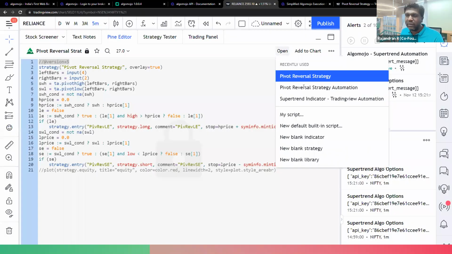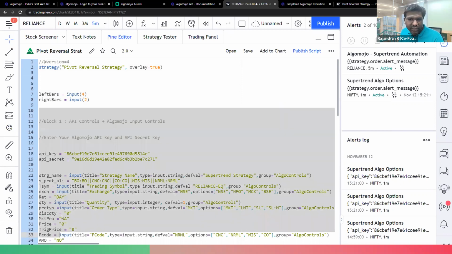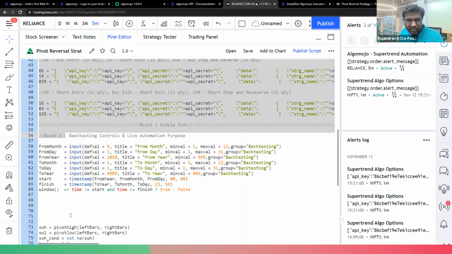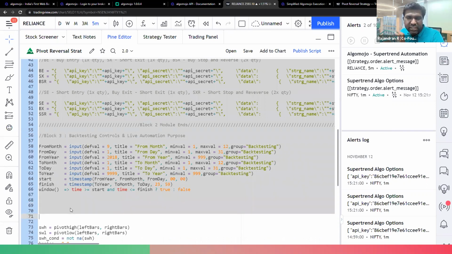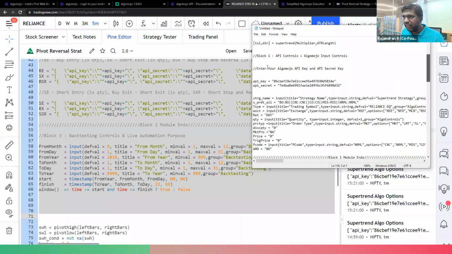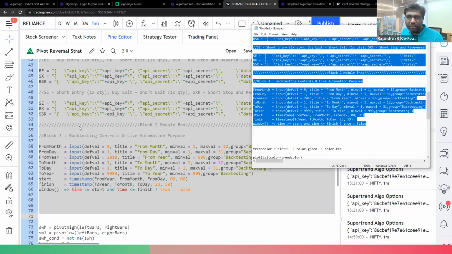So here is the pivot reversal trading strategy, which belongs to version 4. It's the same strategy, right? Same inputs. Here I'm copying the block 1, block 2, and block 3 code and pasting it instantly. Where am I getting it from? I'm getting it from the Supertrend code. From here, I copy my block 1, block 2, and also block 3 and paste it over here. That's what I had done over here.